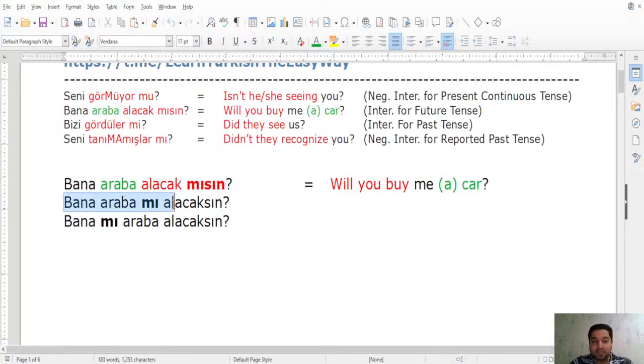In bana araba mı alacaksın, our wondering is whether you are going to buy a car for me or something else. And in the third sentence, bana mı araba alacaksın, our wondering is whether you are buying a car for me or somebody else. So you see three, and by the way, you can have longer sentences and still change the places of this mı.